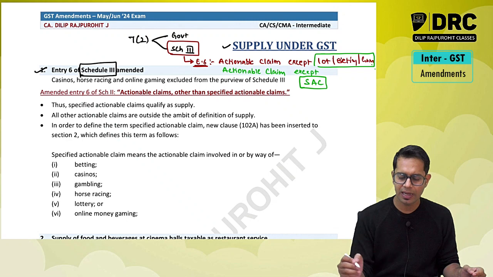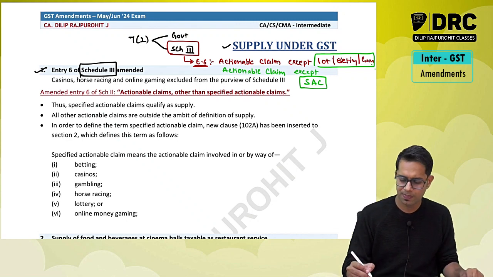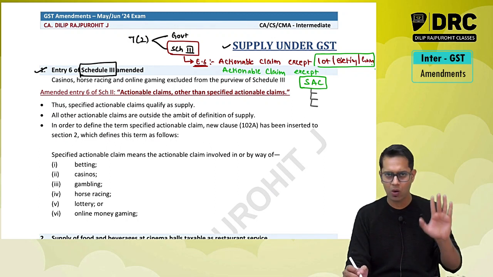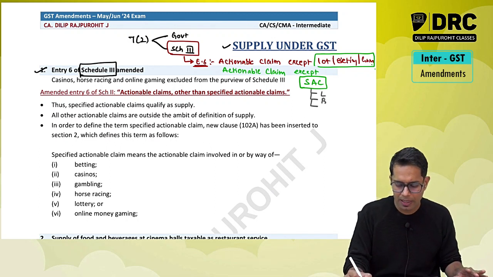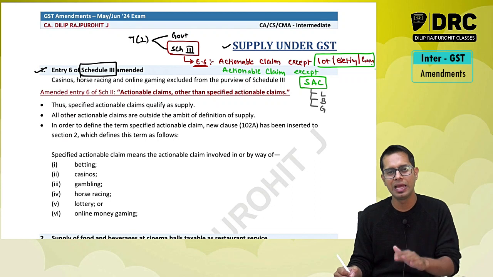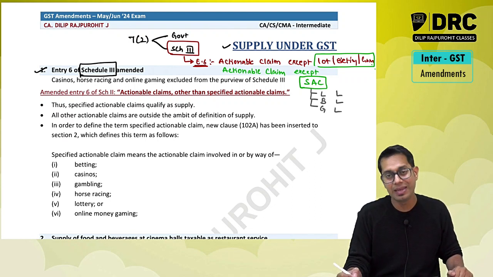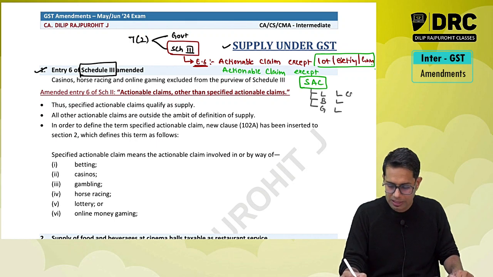Sir, which are the different items included in these specified actionable claims? The 3 items are already there, the same 3 items. What are these 3 items? Lottery, betting and gambling. These are already there. With this they have added some more items, they have added 3 more items, which is casino.